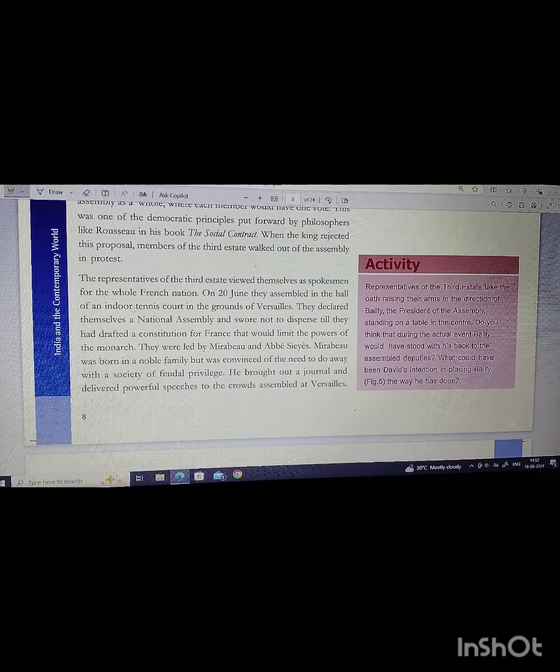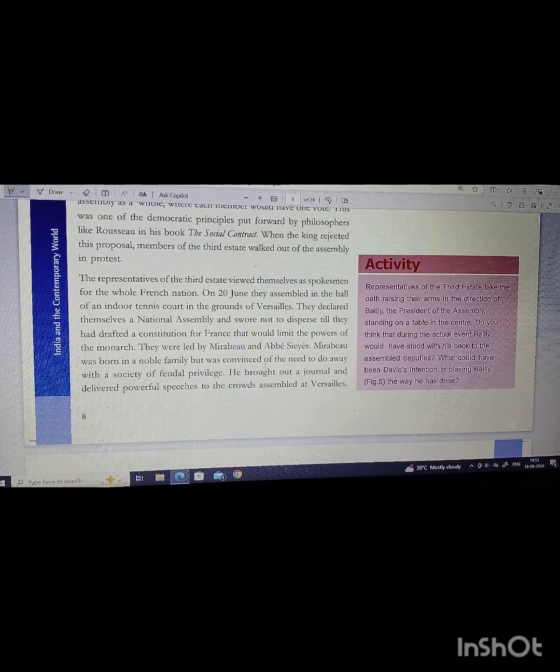On 20th June, they all assembled in the indoor tennis court in the grounds of Versailles, and they declared themselves a National Assembly and swore not to disperse till they drafted a constitution for France, which would limit the powers of the monarch. So they gathered in the tennis court, and they will not break this till there is a constitution in France which would limit the powers of the monarch.